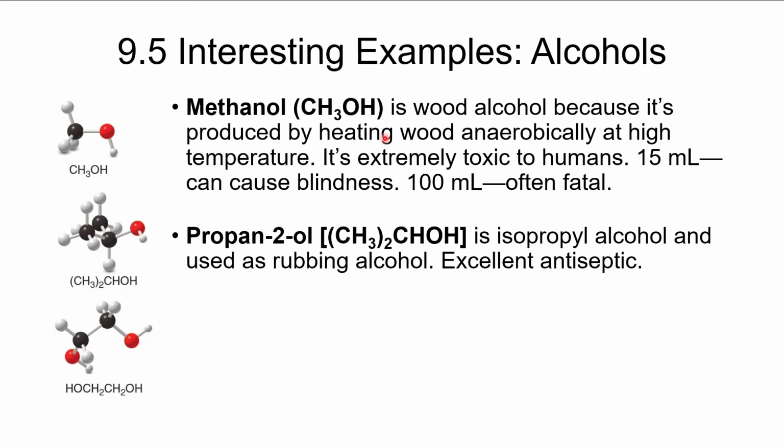2-Propanol, or isopropanol, as it is typically called, or isopropyl alcohol, as you'll see it listed at the store, also called rubbing alcohol, is an excellent antiseptic. It's made pretty easily and is widely available, so you can get it relatively cheap.